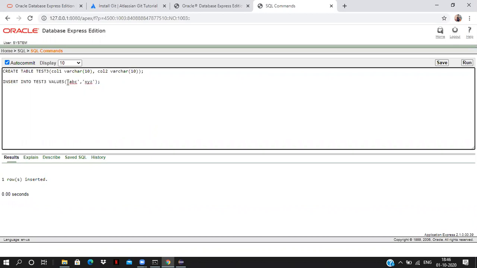Whatever values we are providing should not be in double quotes. We have to give them in single quotes in case of SQL. So, insert into test3 values ABC, XYZ. I just inserted one row into the test3 table.